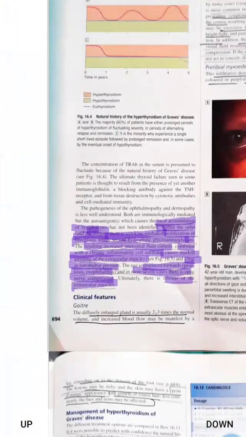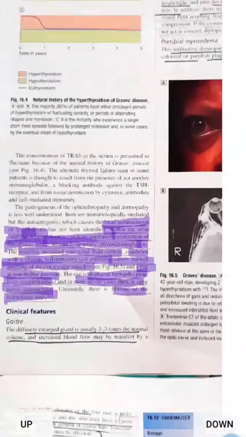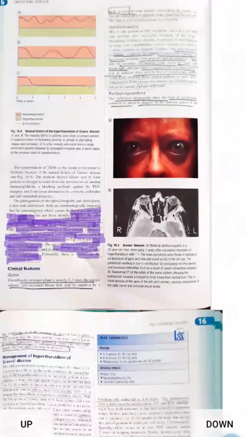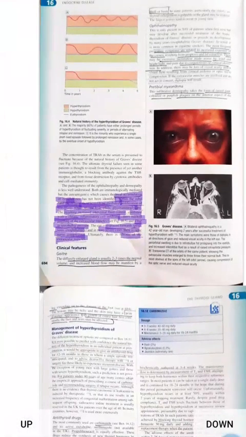So this is important. Local accumulation of lymphocytes will be there. There will be chronic inflammatory cell infiltration. There will be cytokine-mediated fibroblast proliferation, and fibroblasts will secrete hydrophilic glycosaminoglycans, and that's why these glycosaminoglycans will accumulate behind the orbit, and it will cause proptosis of the eyeball, that is exophthalmos. So the eye will be protruded. So this is the picture of exophthalmos, because there is accumulation of hydrophilic glycosaminoglycans, and if these glycosaminoglycans are accumulating in the skin, there will be pretibial myxedema.